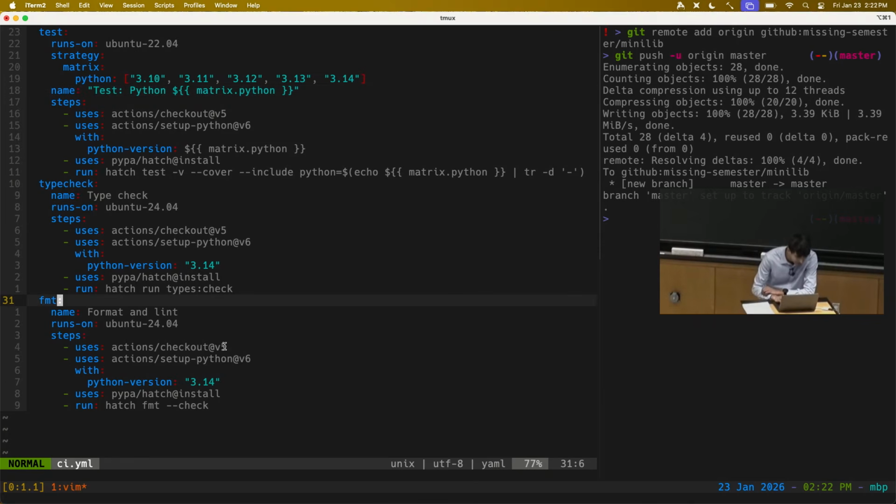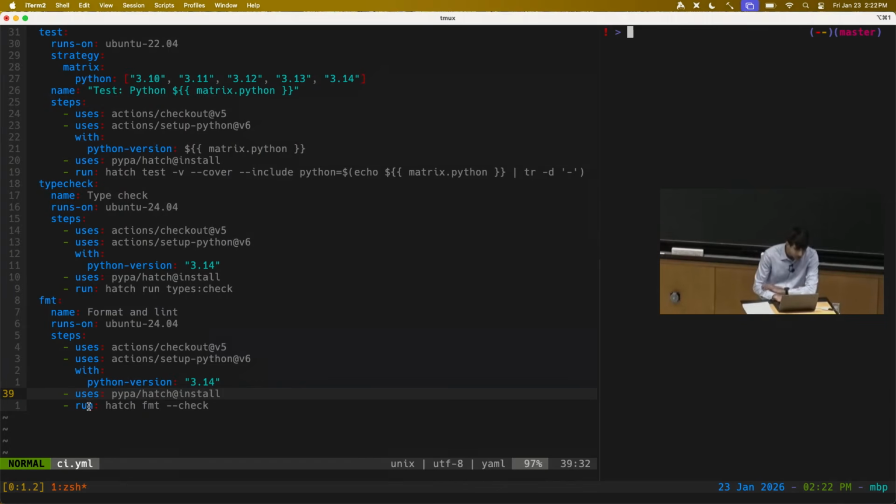If we look at any one of these closely, we can define the operating system on which this runs. And then GitHub Actions are composable and they can build on top of other actions. So there are some predefined things: I can check out the latest commit of my repo, install Python on the machine that's running the job, and install Hatch, this Python project manager I was using to do things like hatch format. And then finally, you can define a shell command to run. If any of these return a non-zero return code, then the CI service says something went wrong. That's a CI failure. Here I'm running my format checker and my type checker, and I'm also running the tests on all the different Python versions.